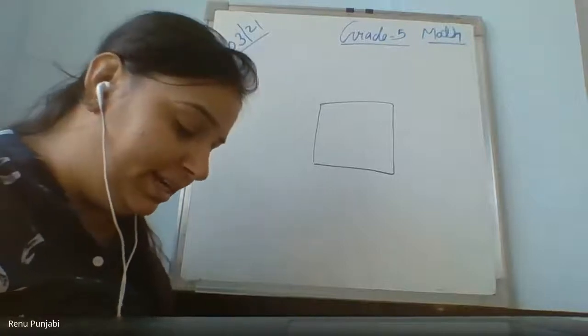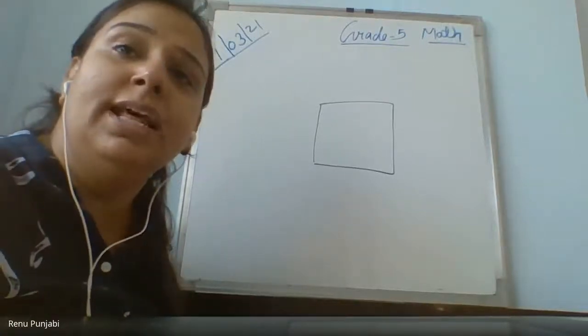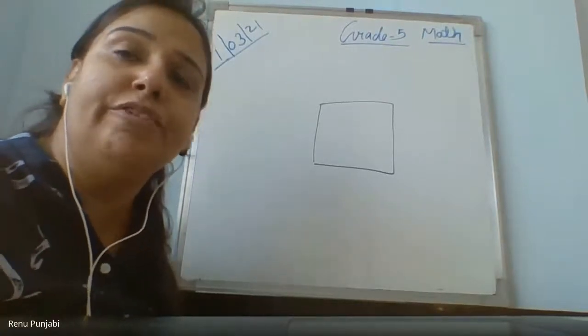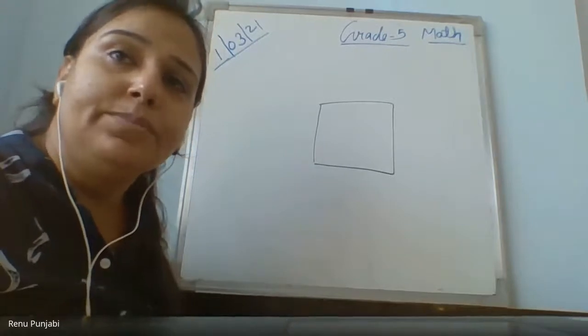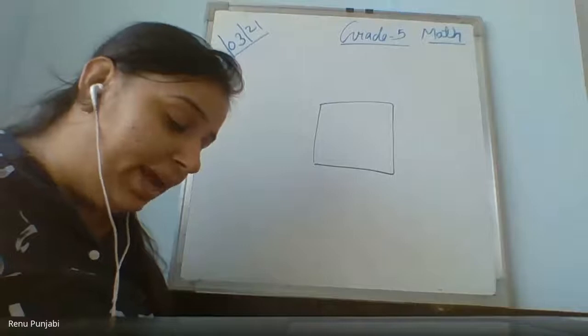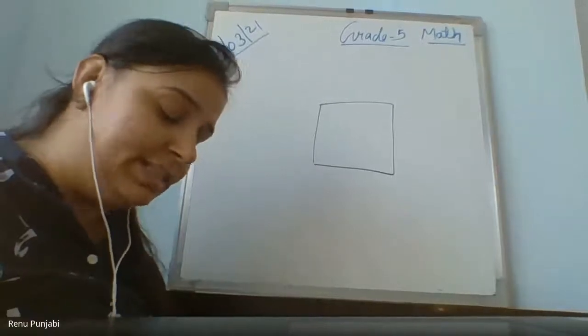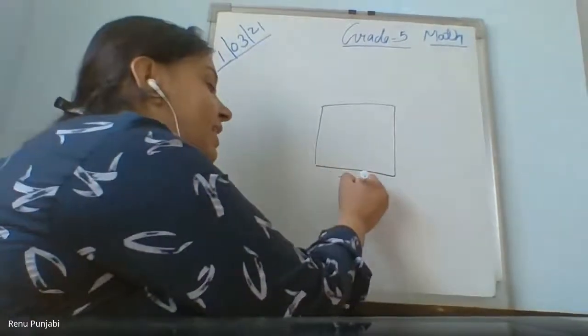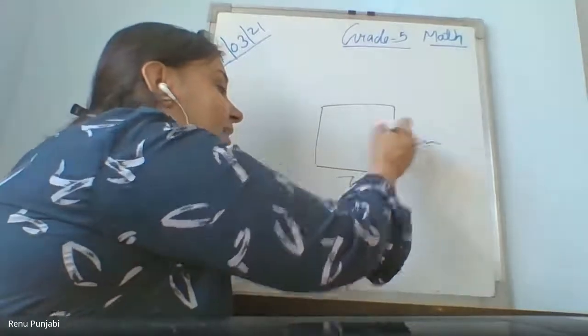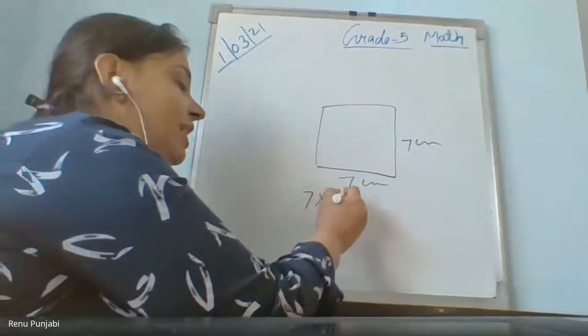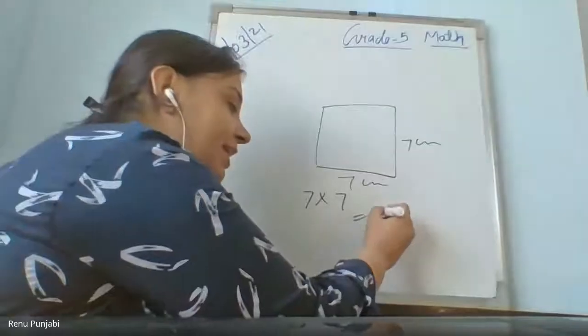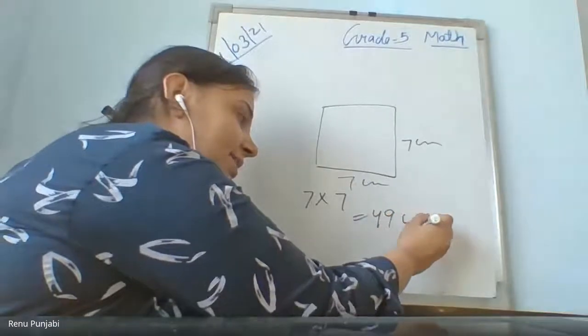So how many centimeter cubes will be arranged on the length and breadth according to the cube which you have made? 7 in the length and 7 in the breadth. 7 into 7, 49 centimeter cubes.